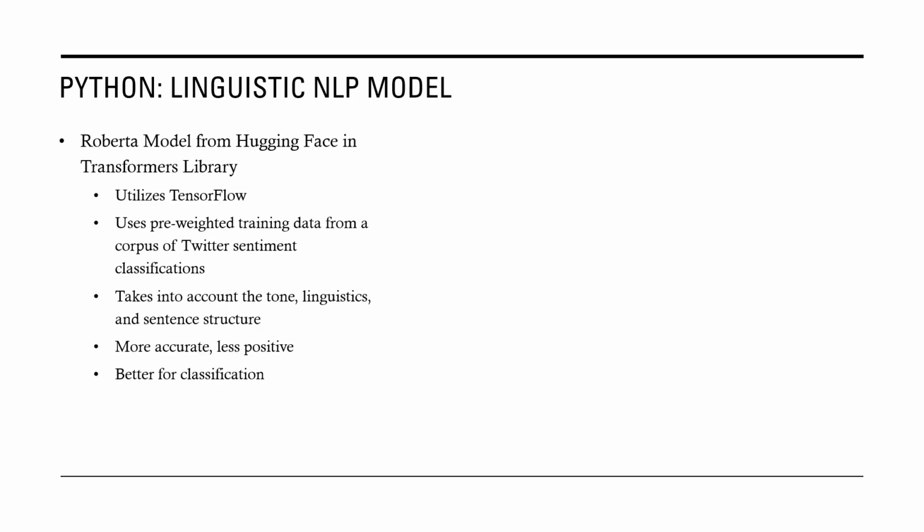So I'll go into this linguistic model. This was a Roberta model from Hugging Face, and it's in the Transformers library. It is using TensorFlow, and it's using pre-weighted training data that was done from a corpus of Twitter sentiment documents that were classified by users, and it uses that for training data. It's much more powerful at taking into account tone, linguistics, and sentence structure, so it can actually pull out things like sarcasm and take into account the grammatical things going on to make more accurate predictions.